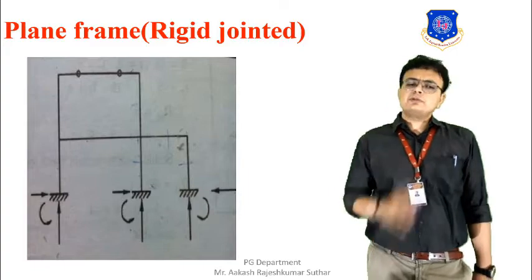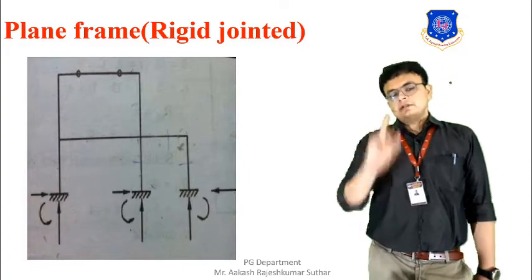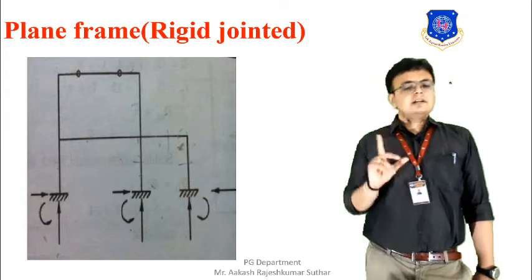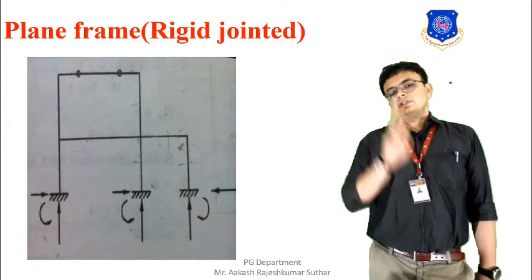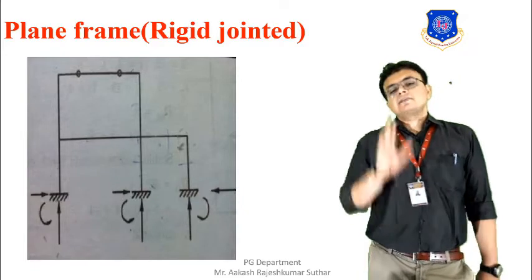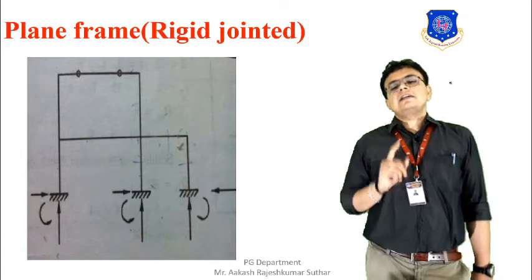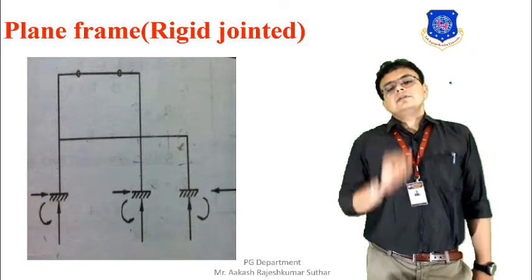Because of this, we can say that the reaction at each support will be 3: the horizontal reaction, the vertical reaction and the moment. We have 3 supports and each has 3 reactions, so cumulatively the capital R value is equal to 9.